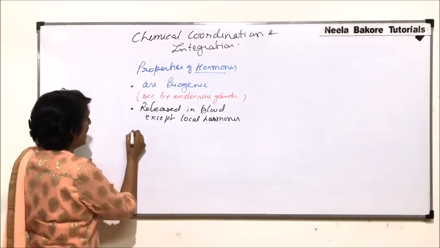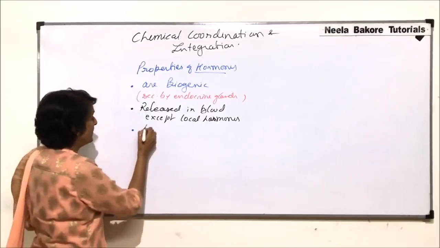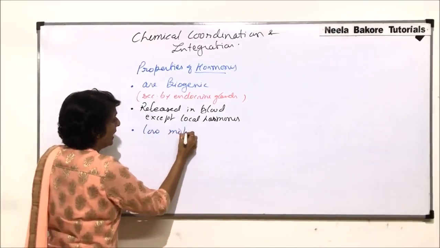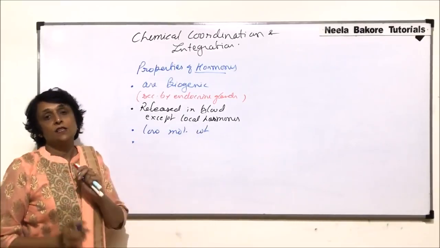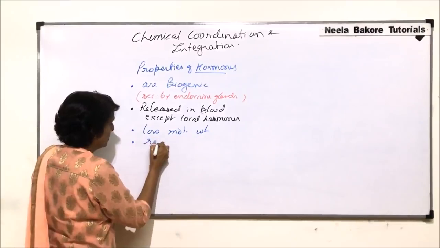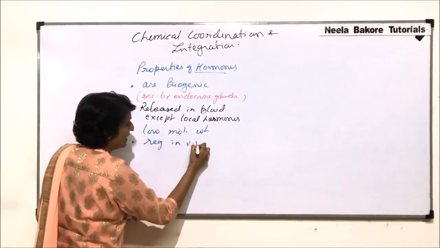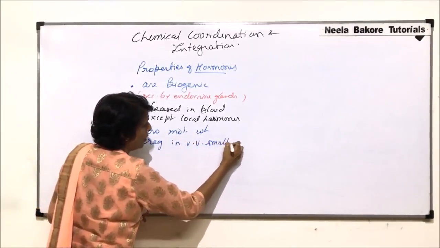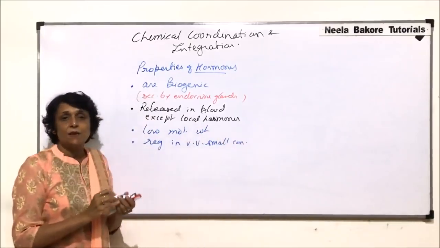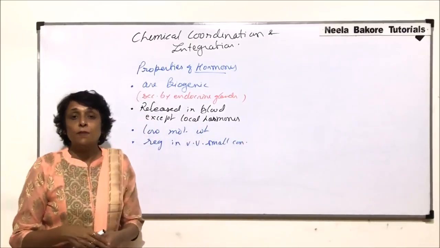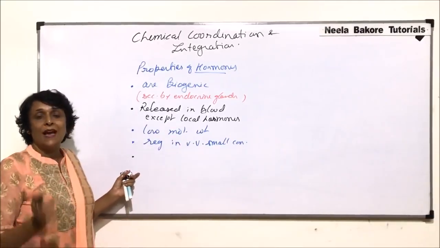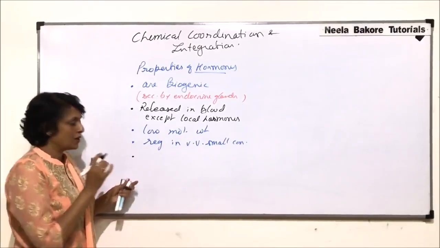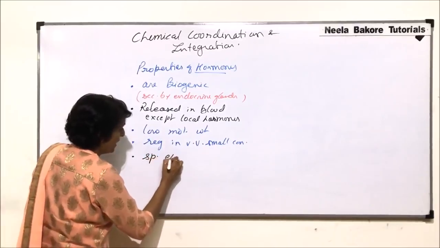They have a low molecular weight and they are required in very small concentration. So very less amount of hormone is capable of showing its effect. These hormones have a specific physiological effect.